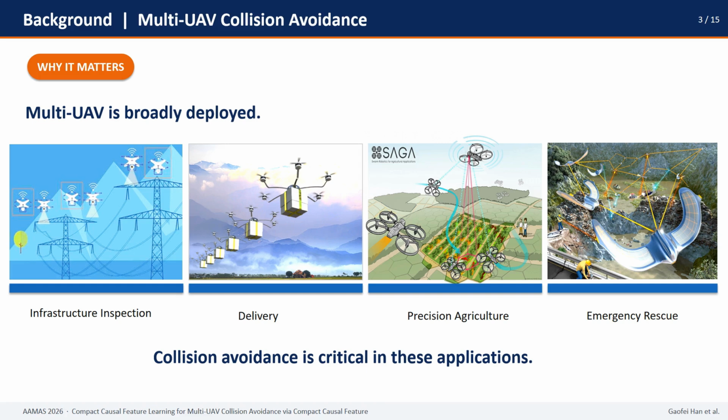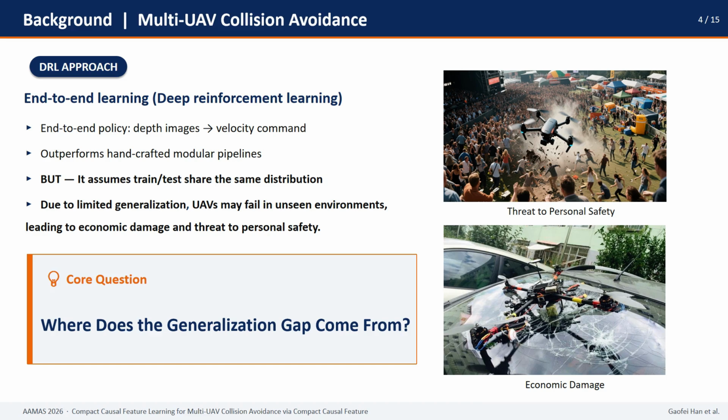Multi-UV is broadly deployed, such as in delivery and precision agriculture. In these applications, collision avoidance is essential for UVs. Recently, deep reinforcement learning has become a popular paradigm because it learns end-to-end policies directly from depth images, outperforming handcrafted pipelines. However, DRL implicitly assumes the train and test distributions are the same, which rarely holds in the real world. Due to limited generalization, UVs may fail in unseen environments, leading to economic damage and threat to personal safety.